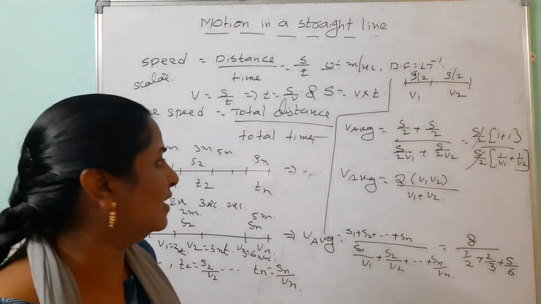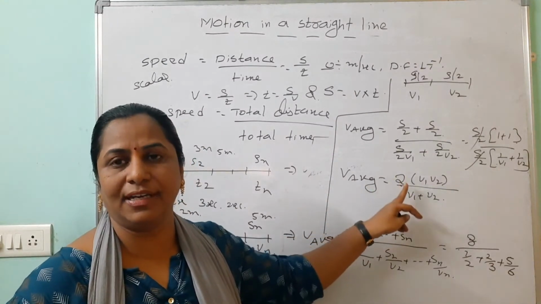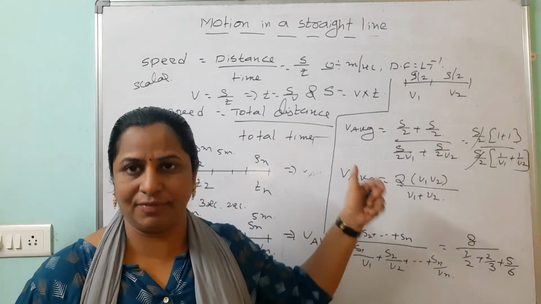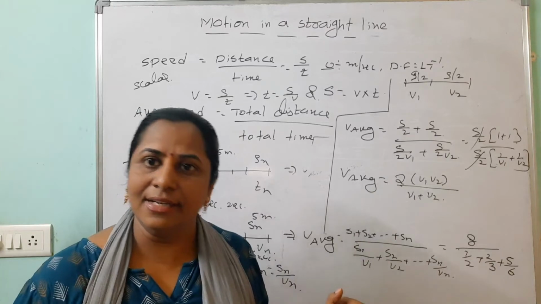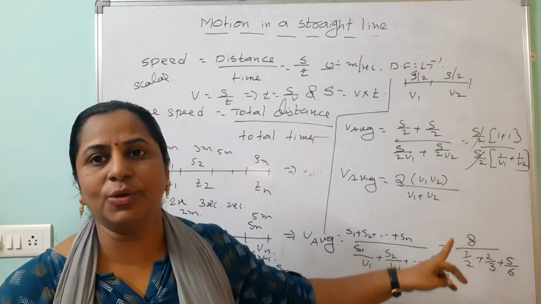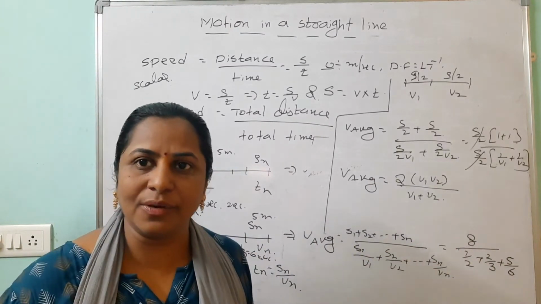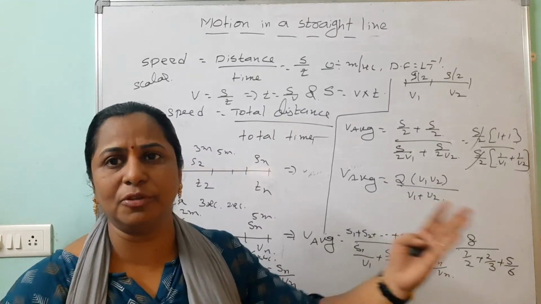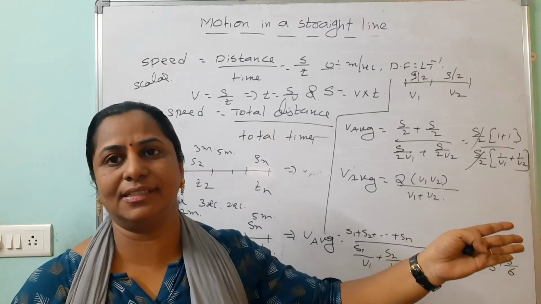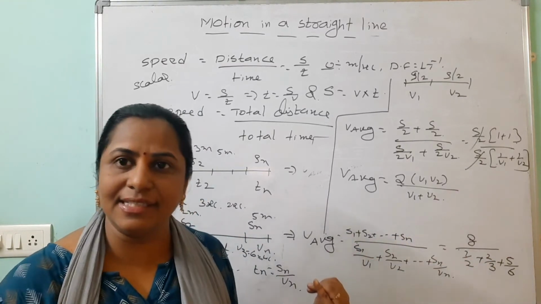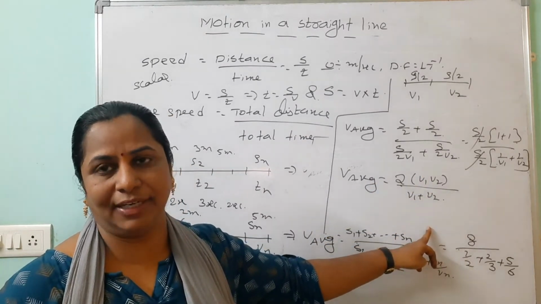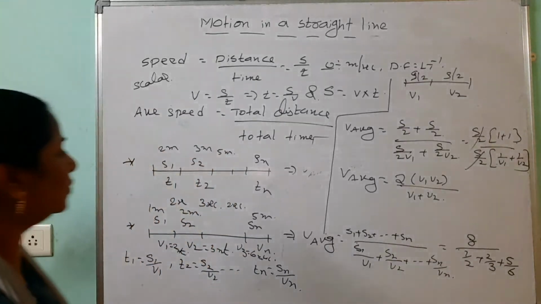Try to understand fast. What is the average speed if the body covers half of the distance? In your problem they will mention that half of the distance with V1 speed and the remaining half of the distance with V2 speed. Immediately, no need of doing this one, direct formula you can use, 2V1 V2 by V1 plus V2. Not only this one, you are starting from home to market, then market to home. See, home to market is half of the distance and coming back is the remaining half. In this case also, for finding the average speed, we can use 2V1 V2 by V1 plus V2. So this is the second application. We do a few problems based on this.